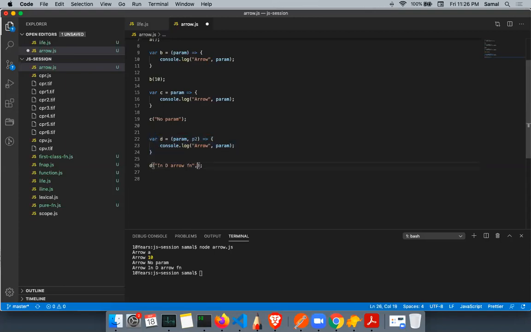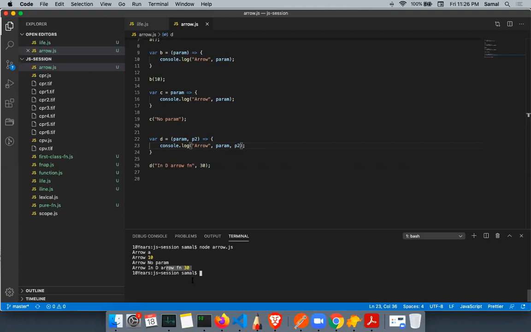You can also pass a second parameter here. Let's say I pass 30, and I print here 30. I can pass it and then not use it, and it will still work. Then I can use it here. Let's say I've used P2. I can see it printed 30, right?